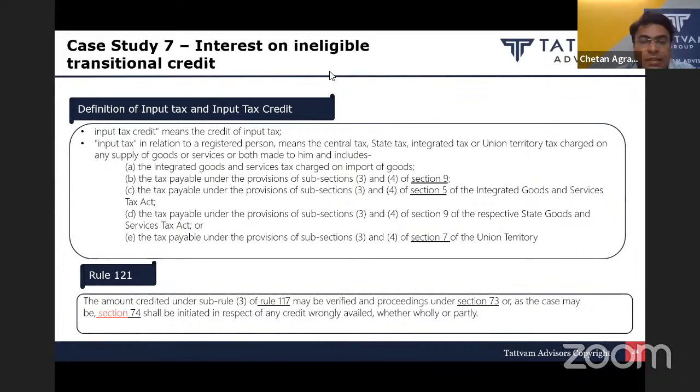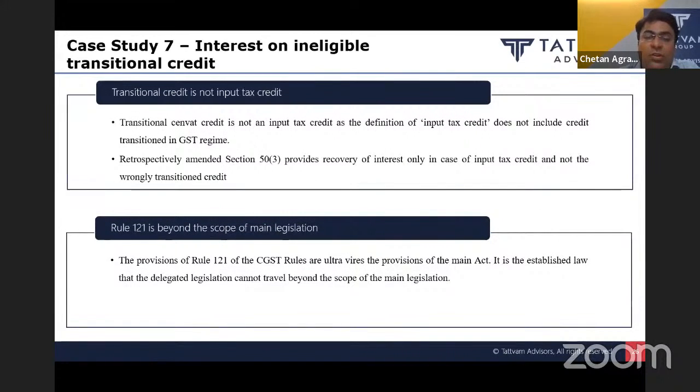First argument we can take that. Then second, the recovery department is proposing this recovery under section 50 subsection 3 of the CGST Act. Again, there the provision says that such recovery can be made in respect of ITC wrongly availed and utilized. So again, recovery is provided, interest is provided for wrong availment and utilization of ITC and not regarding the transitional credit.